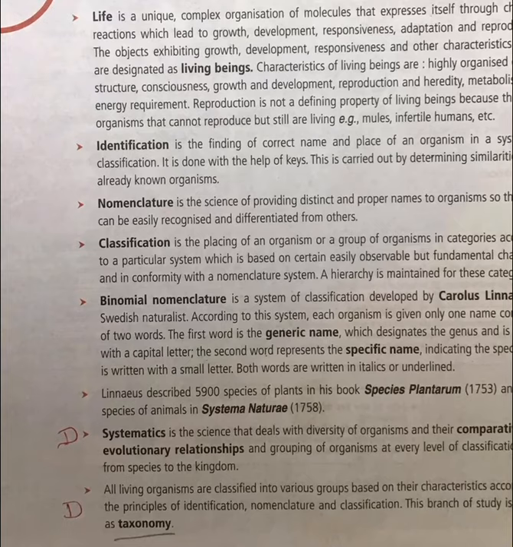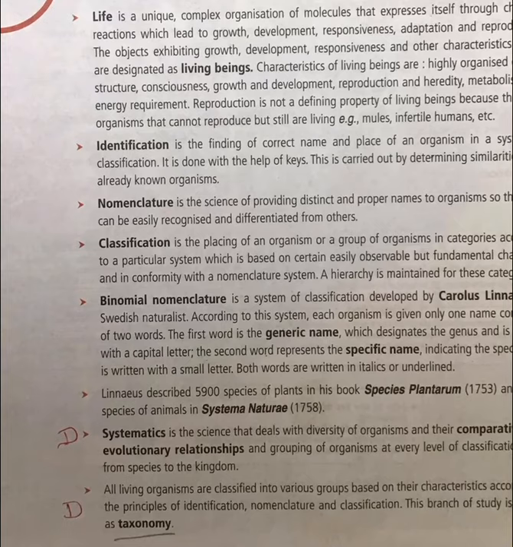So how do you classify animals? The very purpose of classifying animals is for easy identification. So how to classify it? Based on three things. First, the identification principle: identify the animal based on some characteristics. Then nomenclature: give a name for that animal or plant. After giving the name, you go for systematics, and then based on systematics, classify. The science that deals with such characteristics, nomenclature and classification is called taxonomy.